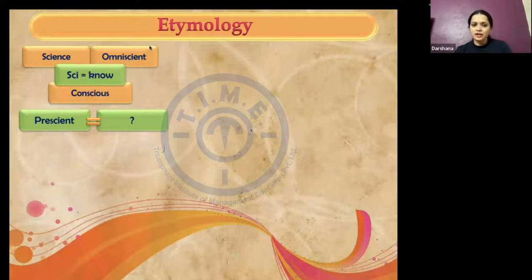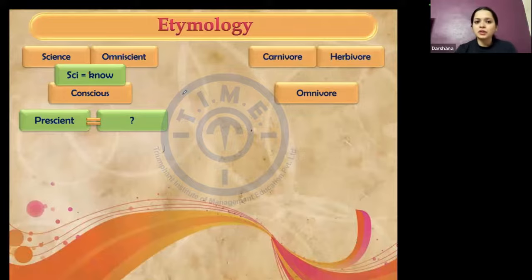Correct. Let's take another example. Give me the root word. Okay, correct. That is the root. And what does it mean? Eat. Correct.